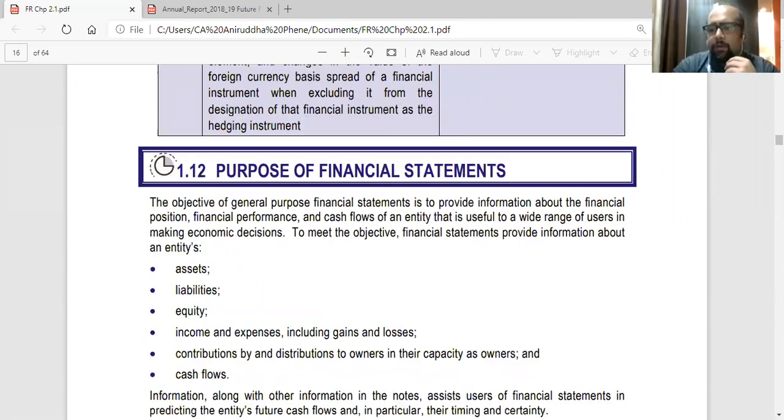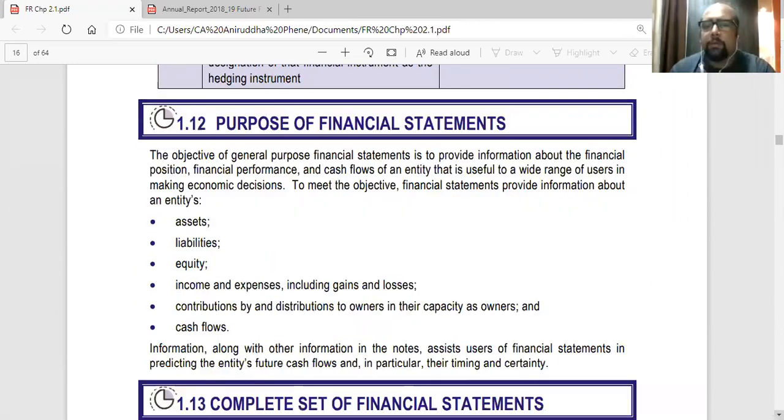Purpose of financial statements. The objective of general purpose financial statements is to provide information about the financial position, that is the balance sheet, financial performance, profit and loss, and cash flows of the entity, the cash flow statement, that is useful to a wide range of users in making economic decisions.